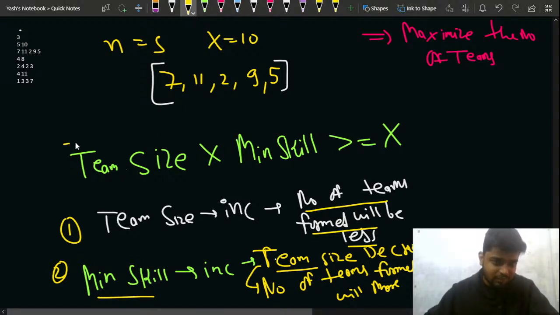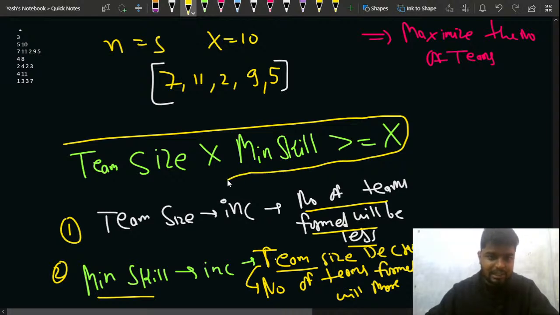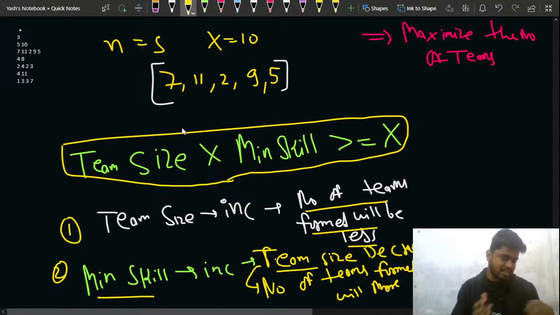Basically what I'm saying is you have to find this product, that is, team size into skill should be greater equal to x. So if the team size increases, then the number of teams that I'll be making will be less, because lesser programmers will be left. But if I increase the minimum skill, in that case the team size will decrease, because I'll be requiring lesser team size, and the number of teams formed will be greater, because now I have more programmers left to make other teams as well, right?